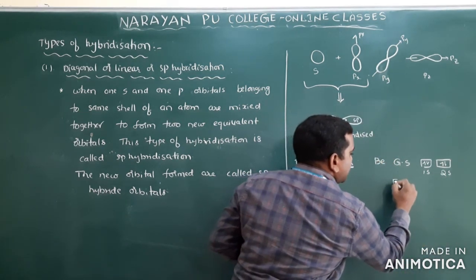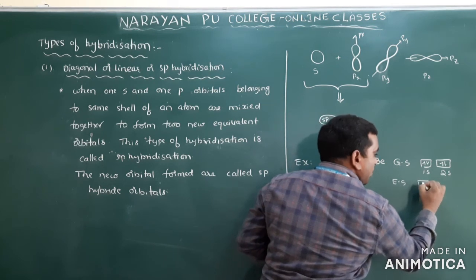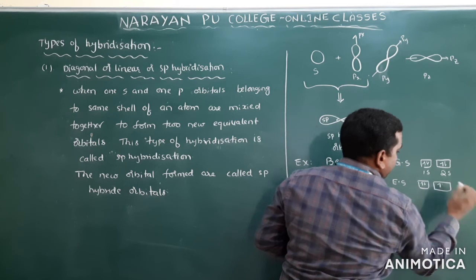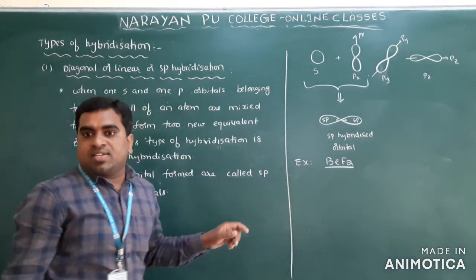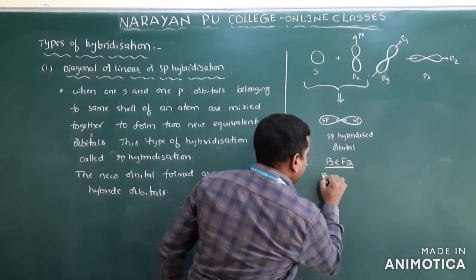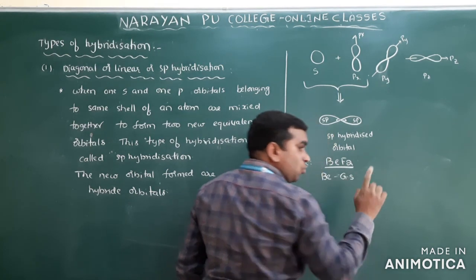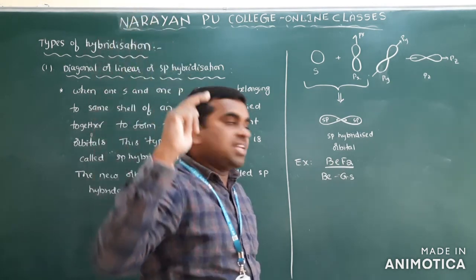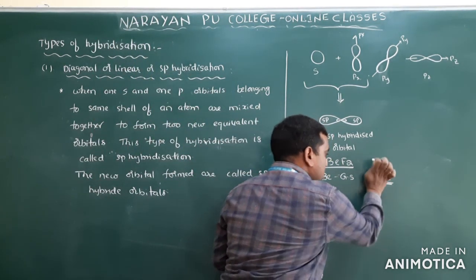But what is the excited state? ES means the excited state. You know this is the 1s orbital, and these are the 2s orbital. I will write this side. Clear? So it is the 1s orbital and the 2s orbital. Suppose I write beryllium here, GS means ground state. And which orbitals do we take for hybridization? Only the valence ones. If I write 1s2 2s2, which is the valence? This one, so I will not write the 1s.